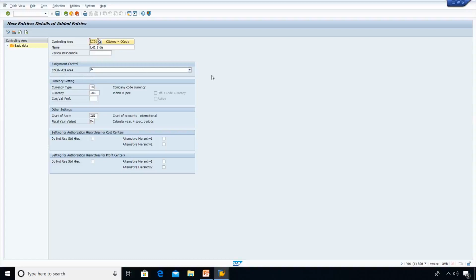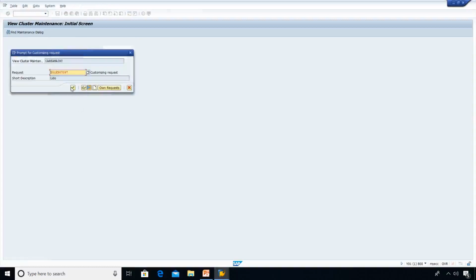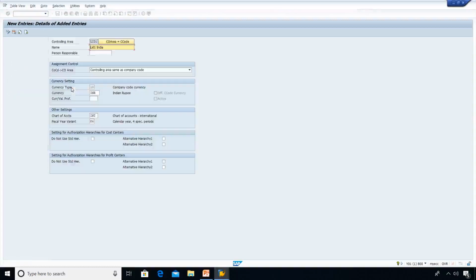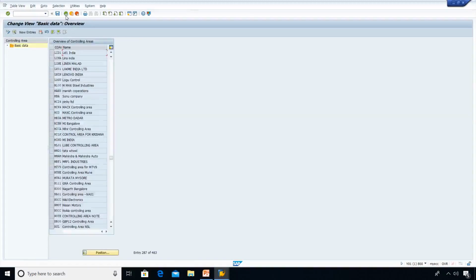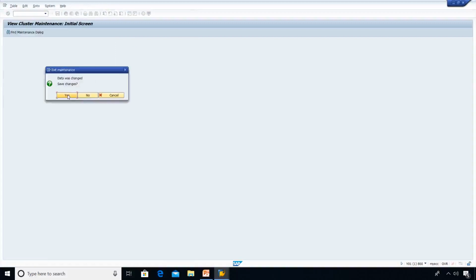Here the company code controlling area assignment, choose here: controlling area same as company code I want to choose. Then save. Customizing request. Now the controlling area has been maintained. Go back, go back. Yes.